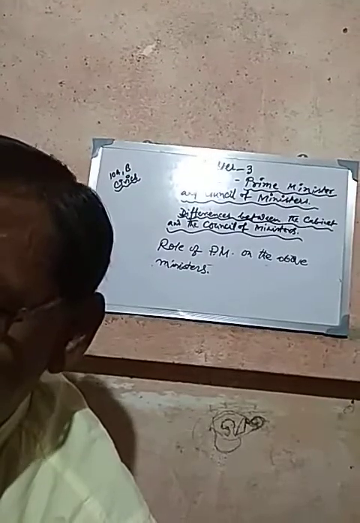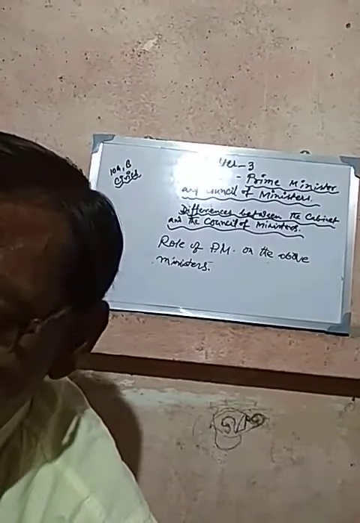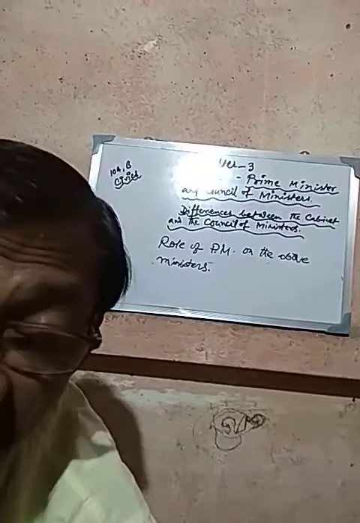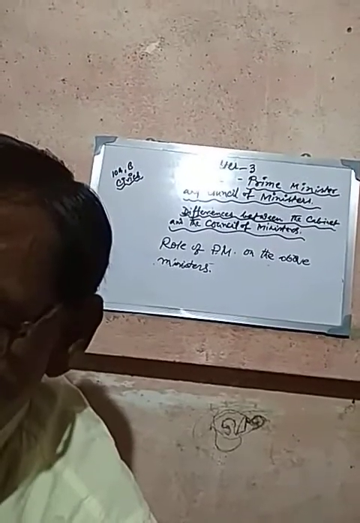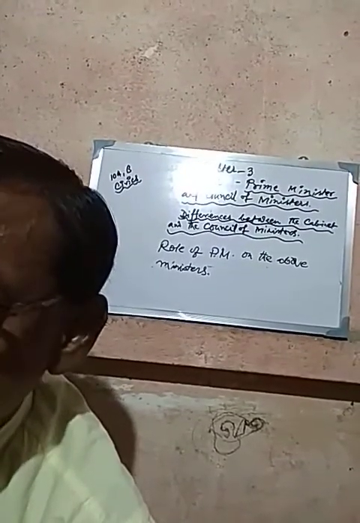Before taking any decision, the Prime Minister always consults with them, but not with other ministers like ministers of state and deputy ministers. Next point.